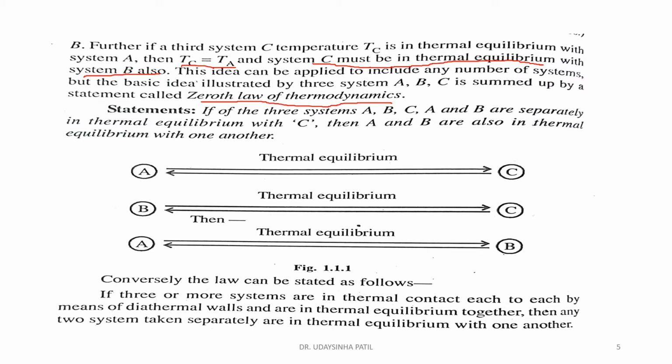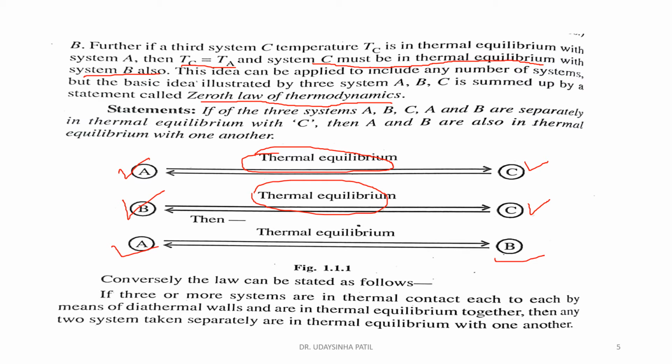If, of three systems A, B, and C, A and B are separately in thermal equilibrium with C, that means A is in thermal equilibrium with C, and B is also in thermal equilibrium with C. When these two things happen, then we can say that A is in thermal equilibrium with B also.